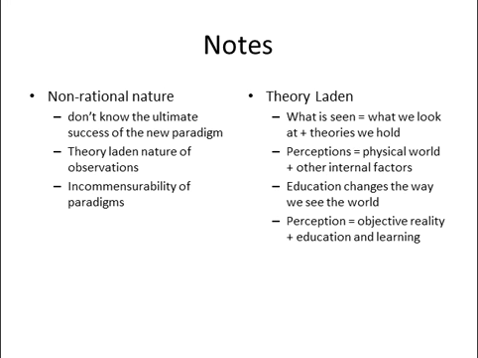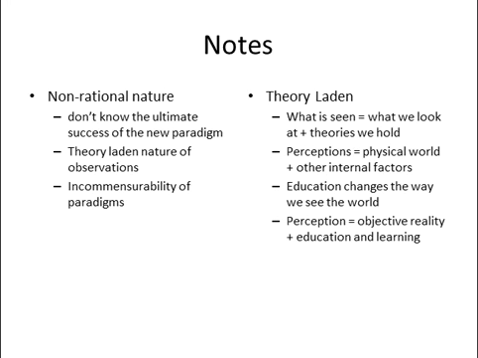And then there's the incommensurability of the paradigms. They're so different sometimes that there's a hard time to compare them to see which one may be truly more beneficial over the other. And then the theory laden. What is seen equals what we look at and the theories we hold.